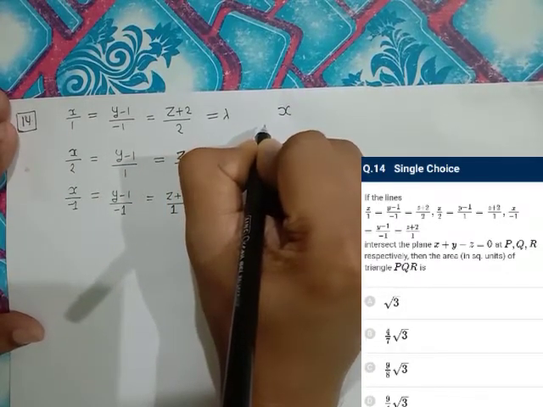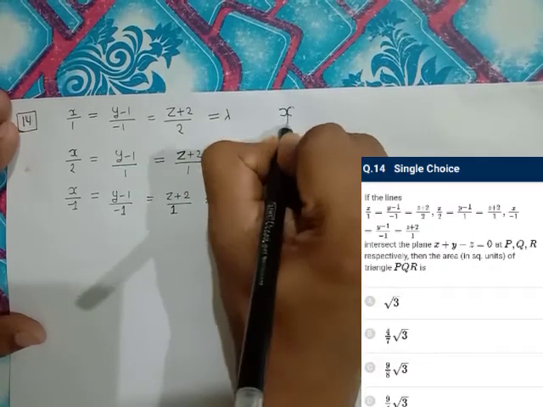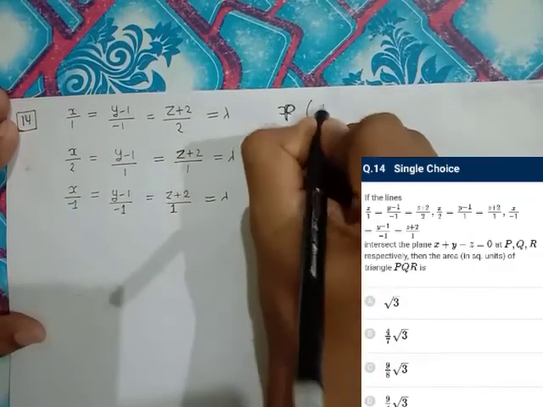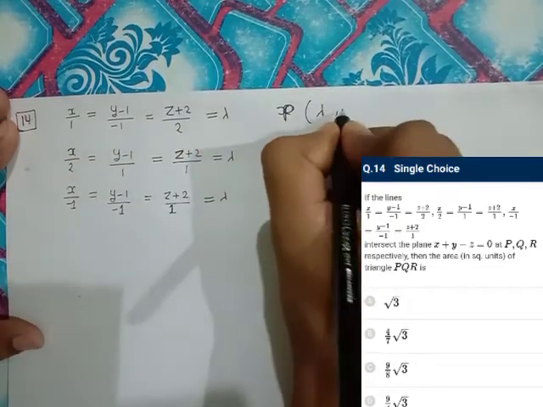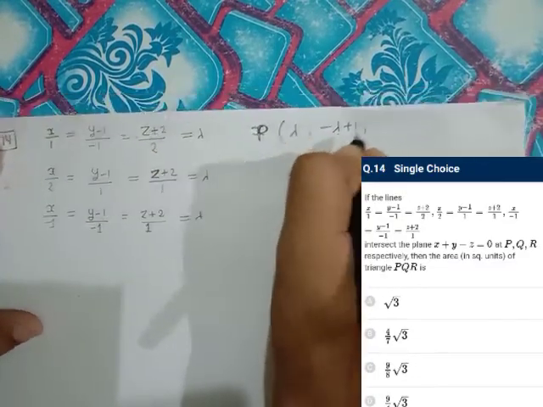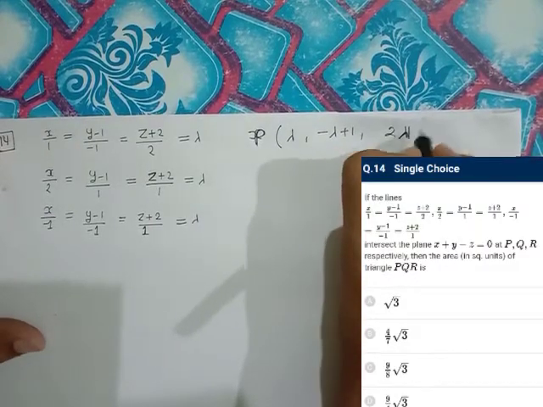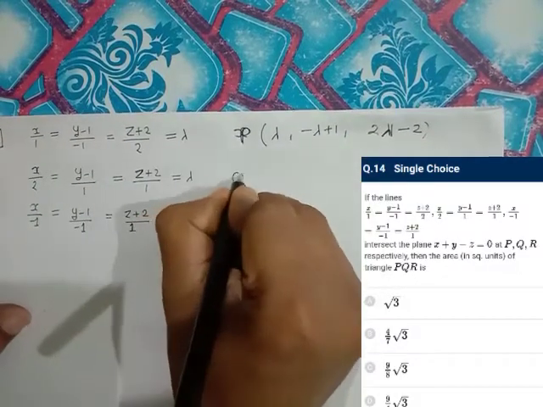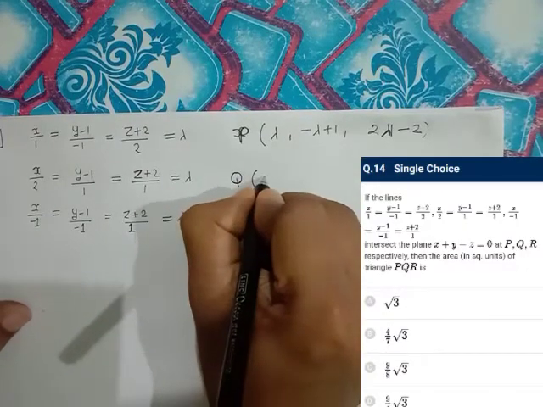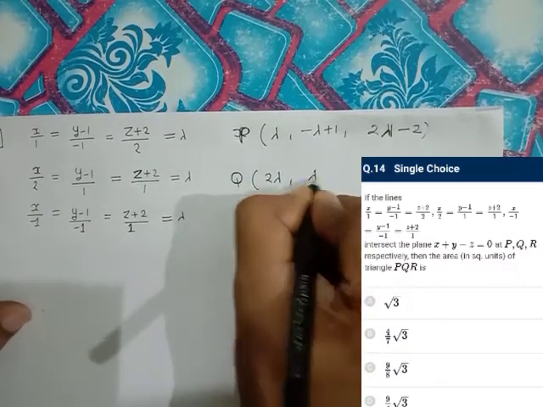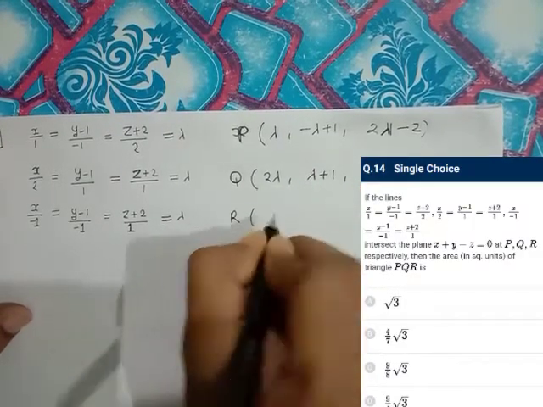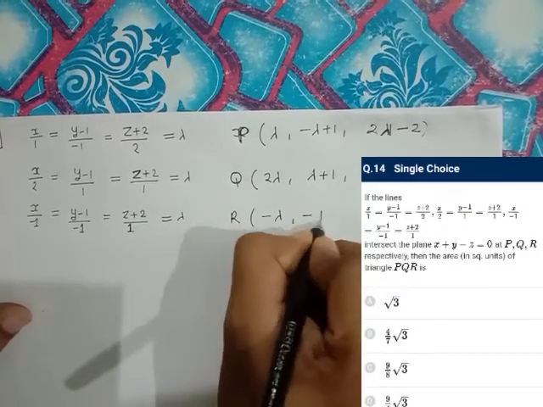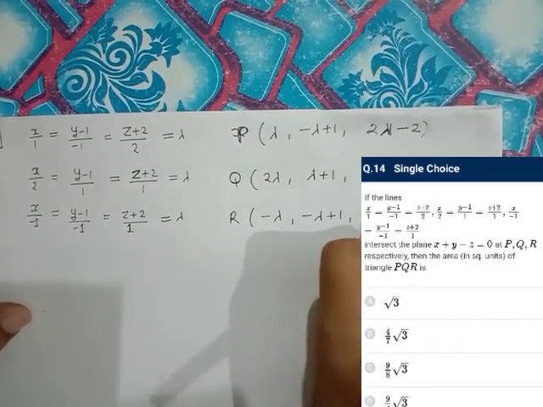The point at which the line intersects the plane will have x equal to lambda, y is minus lambda plus 1, and z is 2 lambda minus 2. Similarly, point Q is 2 lambda plus 1, lambda, minus 2. Point R will be minus lambda plus 1, and lambda minus 2.